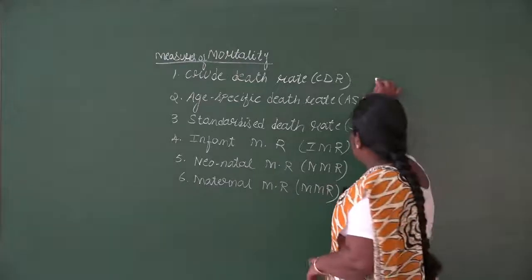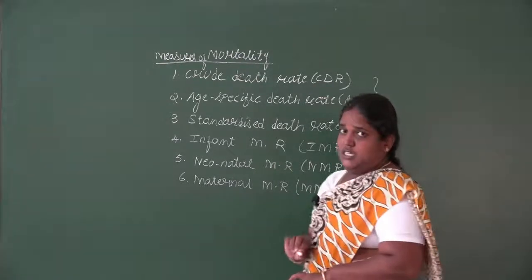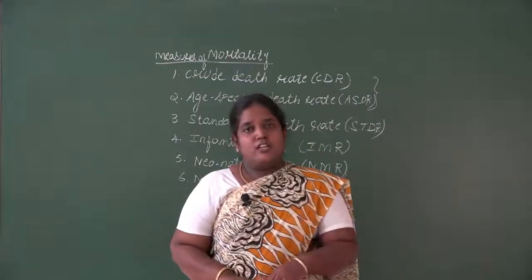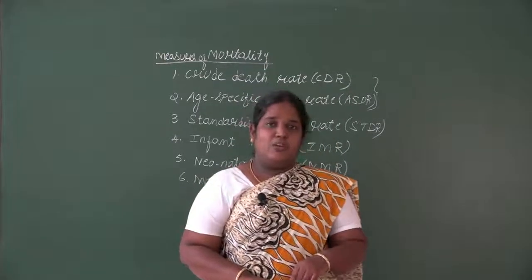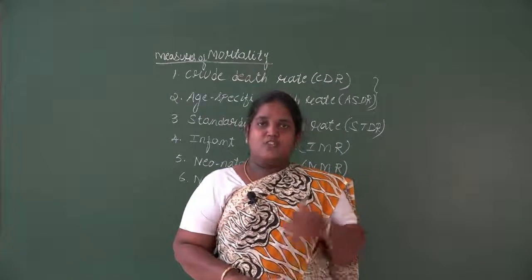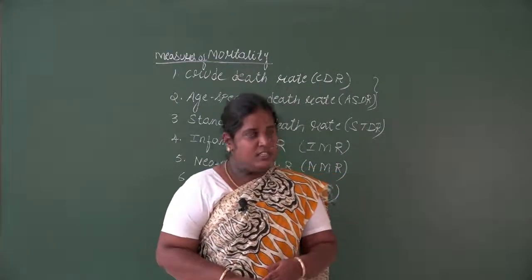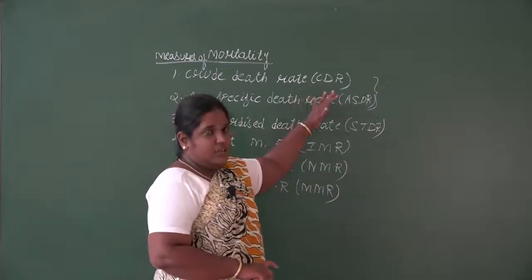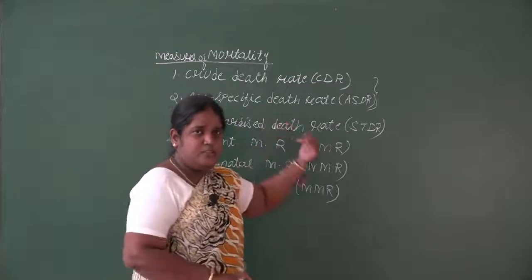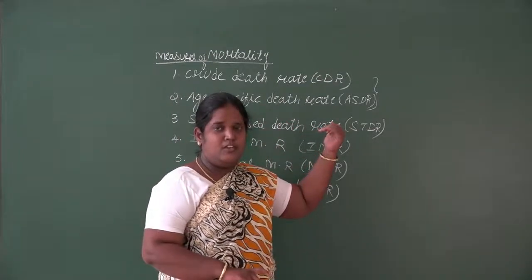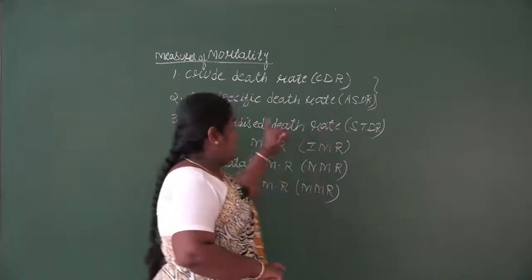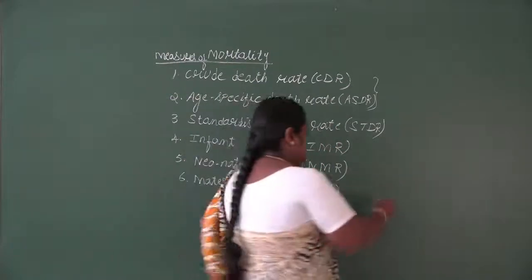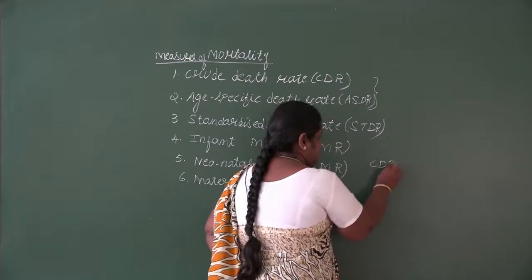The crude death rate and age specific death rate are similar to what you have studied in the fertility rates. In the fertility rates we studied crude birth rate and age specific fertility rate, where we were studying birth. Here the only difference is we are studying death. So first we'll study the CDR.